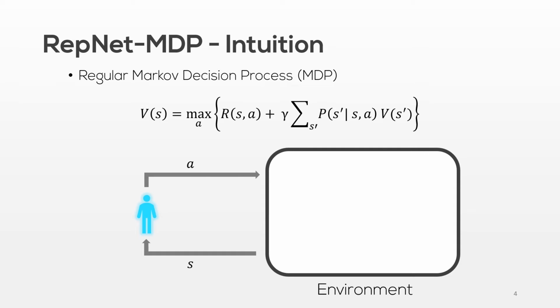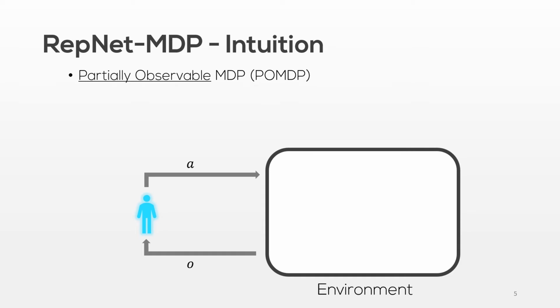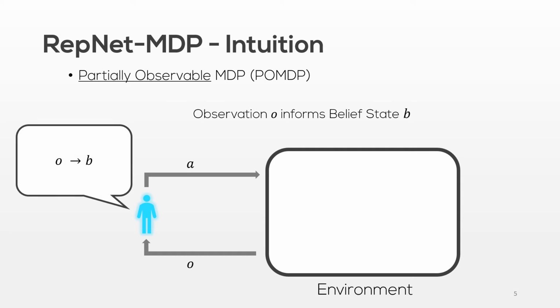The most common extension to MDPs, called partially observable MDPs, introduces the notion of partial observability of the environment. Instead of returning the actual state, the environment returns a local observation. This observation contains information as to the actual state of the environment. We can extract this information and store it in what is called a belief state. Upon reception of a new observation, this belief state is updated through a function called the state estimation function.